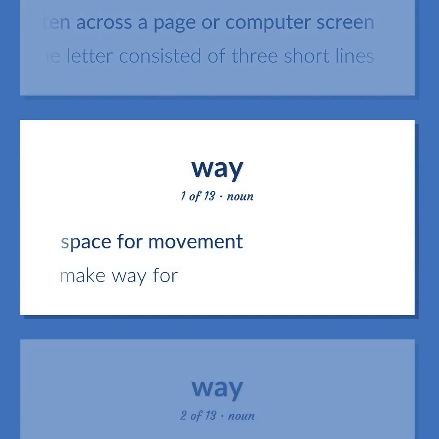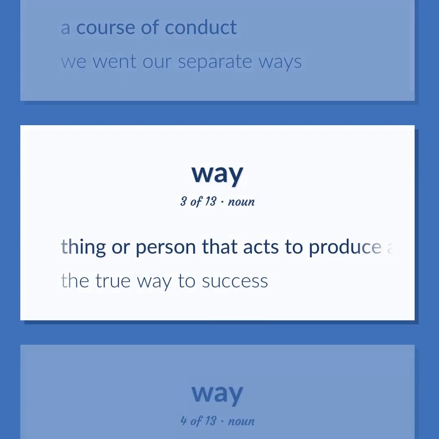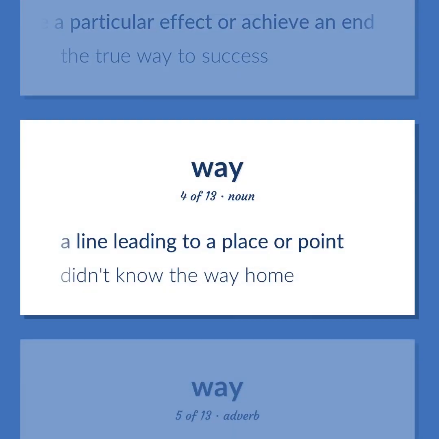Space for movement. Make way for. A course of conduct. We went our separate ways. Thing or person that acts to produce a particular effect or achieve an end. The true way to success. A line leading to a place or point. Didn't know the way home.